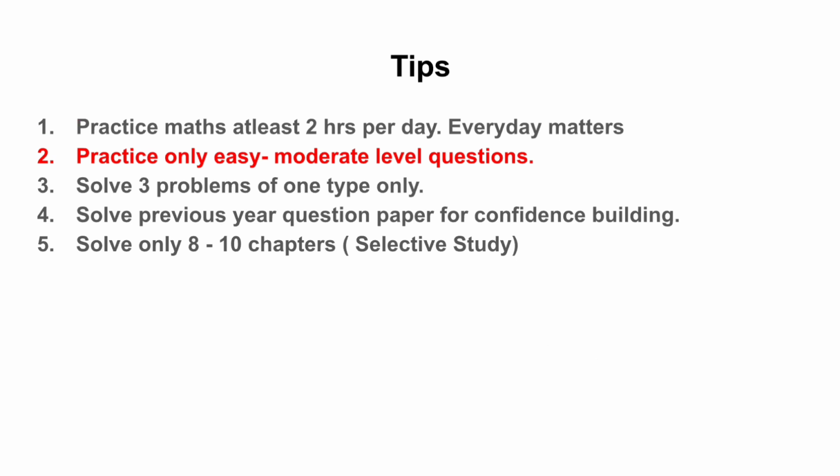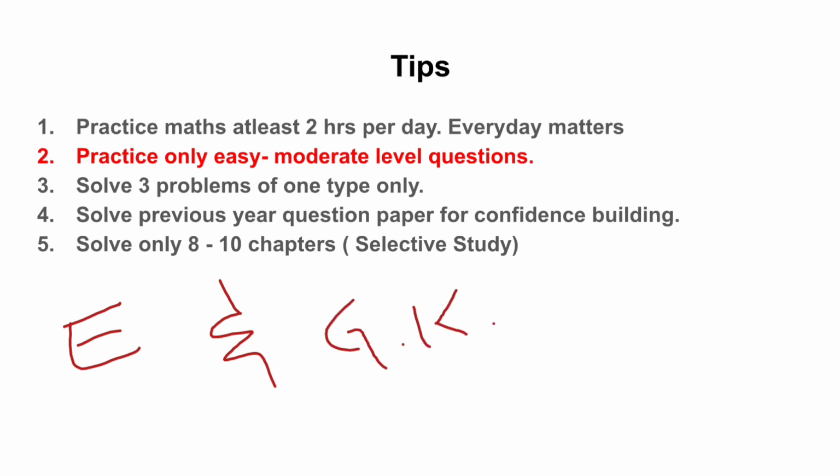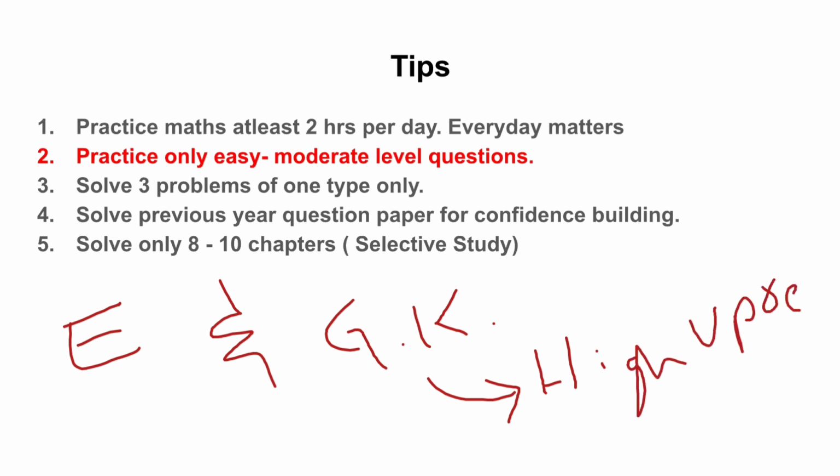So this is a very predictable section. Whereas if you see the other section, that is English and GK. GK is highly unpredictable. You do not know which question they'll pick from which book or which website, and they'll put it. So this is highly unpredictable. And English depends on your ability.